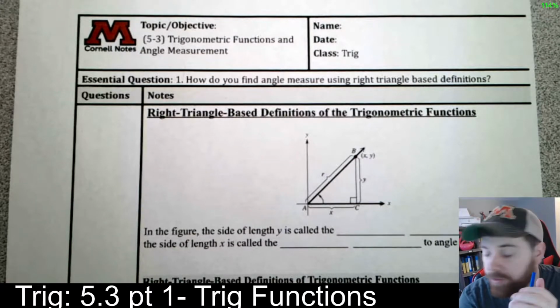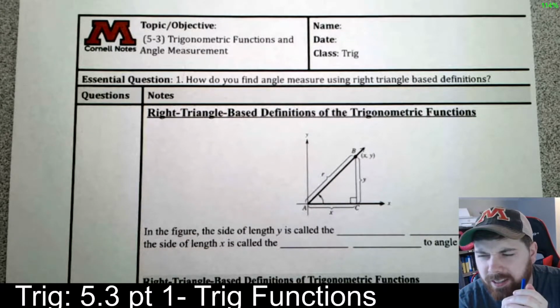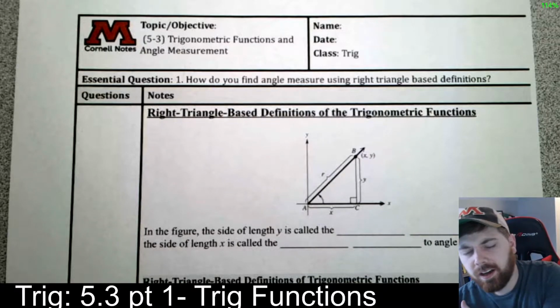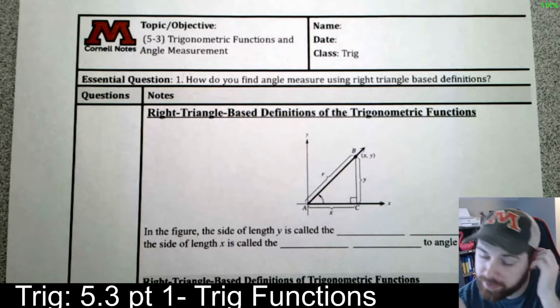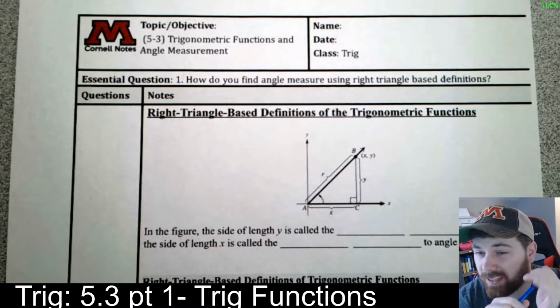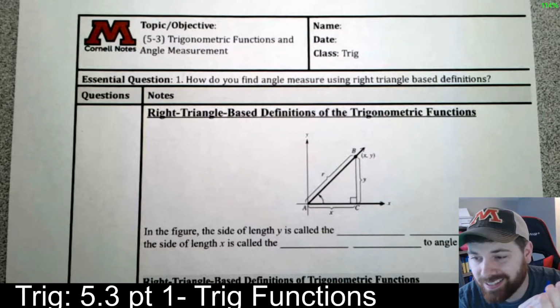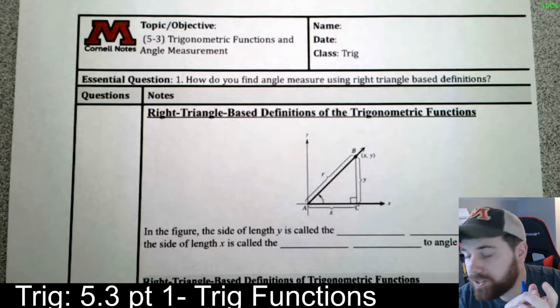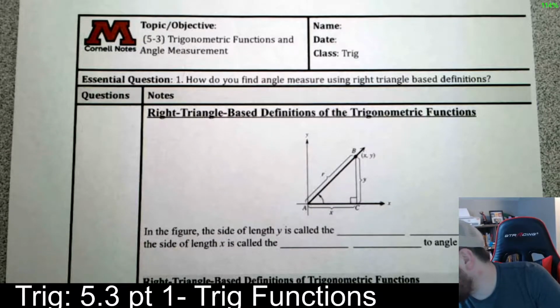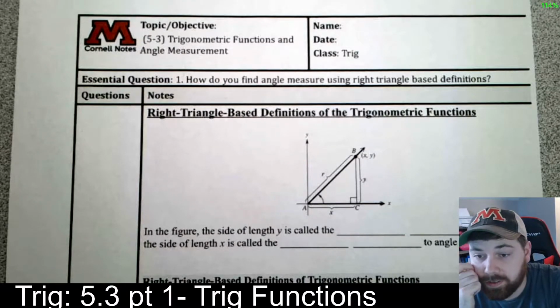Alright, welcome to 5.3 part 1. This is going to be likely a 3 or 4 part section before we go on to the next one. So today we're talking about trig functions, a little bit different than 5.2 was, but still the same trig function, those same 6. So the essential question is, how do I find angle measure using the right triangle based definitions?